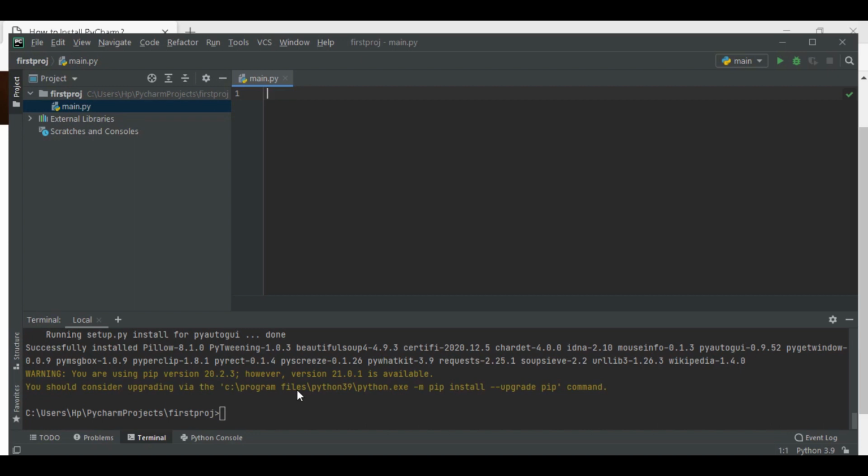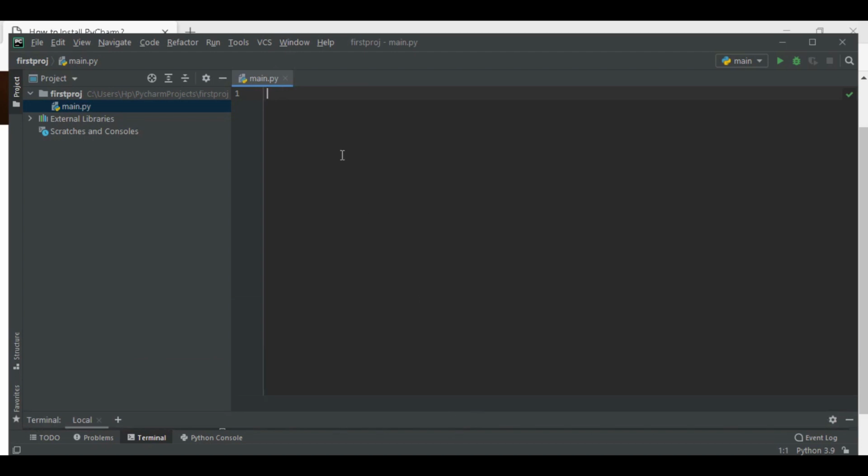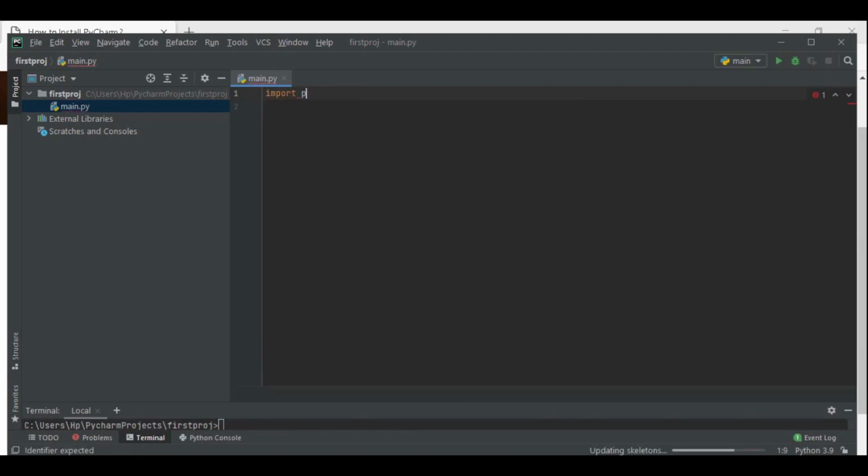Now you can quickly move to main.py. First let me minimize the terminal, and now let me import the library. Import pykit. You can see it automatically comes.